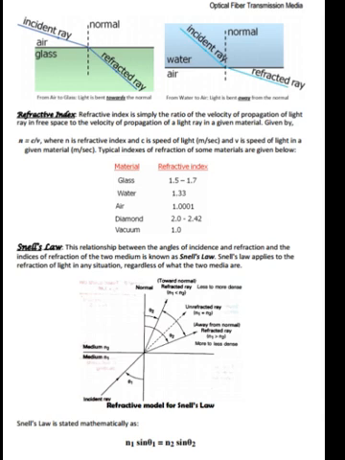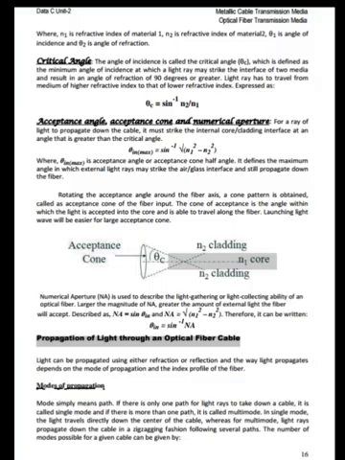Now let us see Snell's law. This relationship between the angles of incidence and refraction and the indices of refraction of the two media is known as Snell's law. Snell's law applies to the refraction of light in any situation regardless of what the two media are. See the figure here. Snell's law is stated mathematically as n1 sin θ1 = n2 sin θ2, where n1 is the refractive index of material 1, n2 is the refractive index of material 2, θ1 is the angle of incidence and θ2 is the angle of refraction.